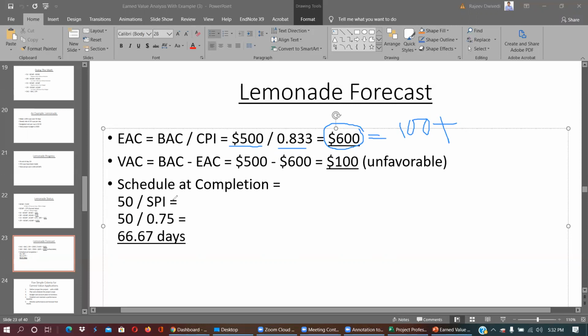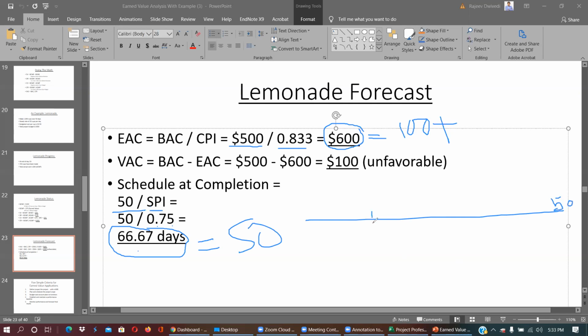Similarly, schedule at completion. So 50 is the days, 50 days we actually planned, and the SPI is 0.75. So instead of 50 days, we are going to finish this work in 66.67 days. That means it is going to take an extra 16 or 17 days. Now, being a manager, what is your duty? Being a manager, you got this 50-day project.